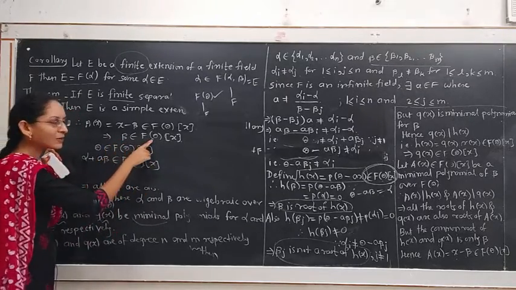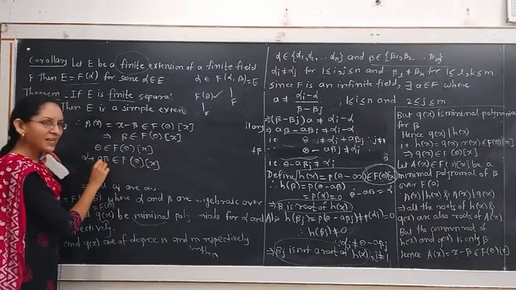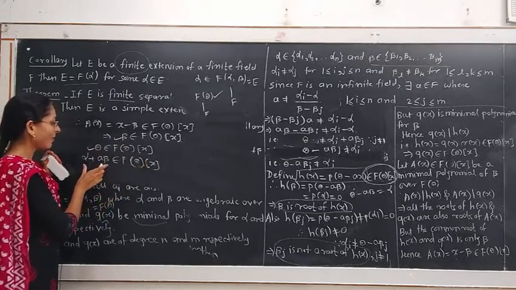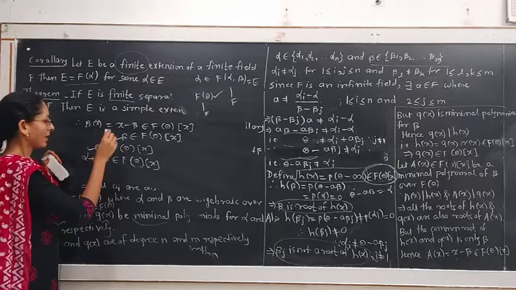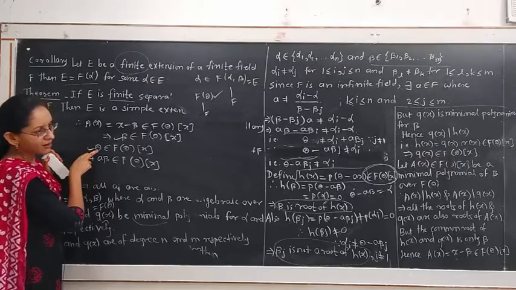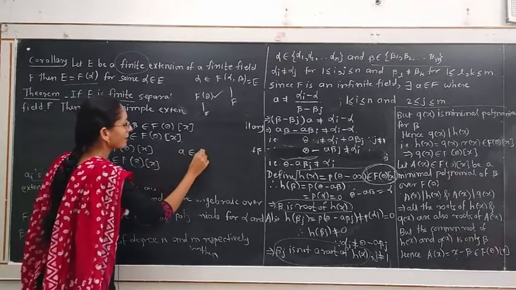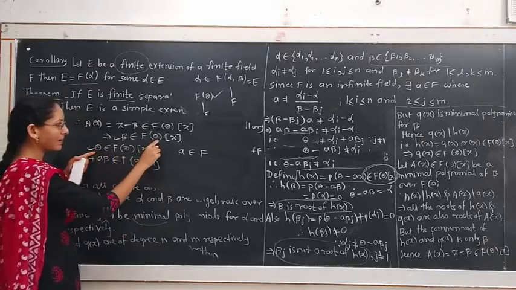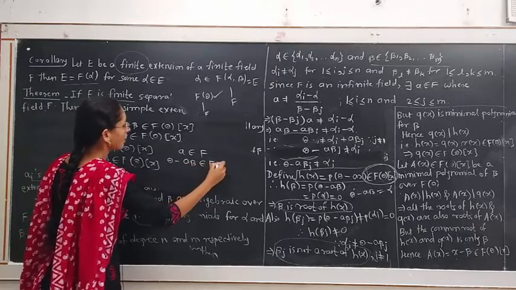Hence we have beta belongs to f theta of x, theta belongs to f theta of x, and alpha plus a beta belongs to f theta of x. These two elements belong to this field, and alpha plus a beta belongs to this field. Therefore the subtraction theta minus a beta belongs to this field. See, we have considered a belongs to the field here, and we have two elements beta and theta belonging to f theta. So the combination theta minus a beta belongs to f theta.